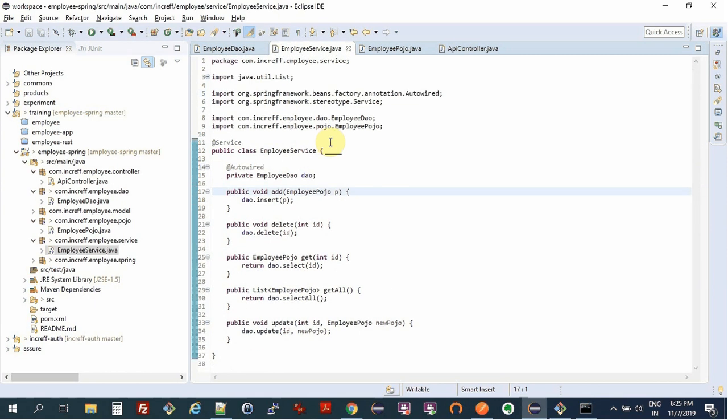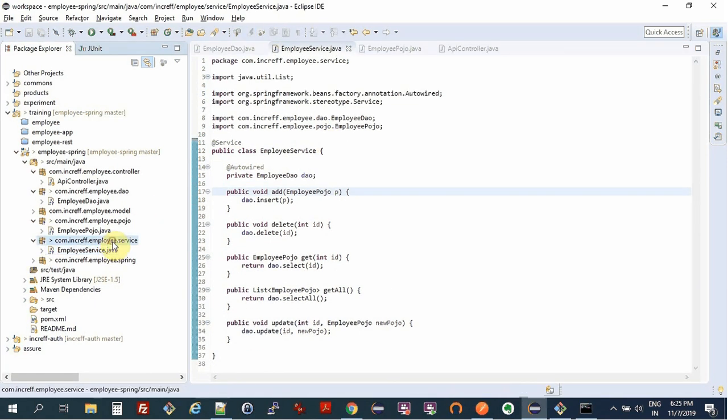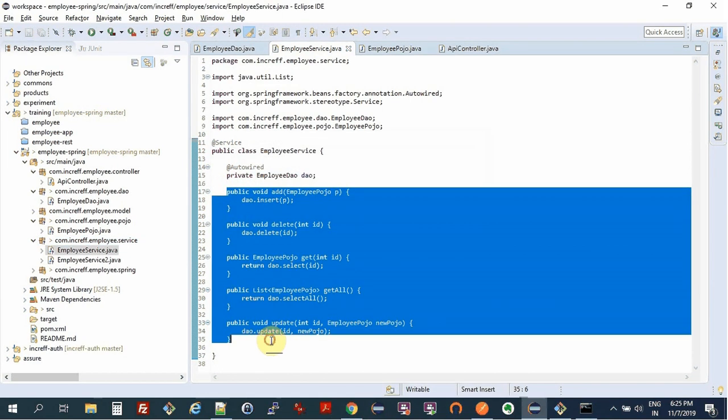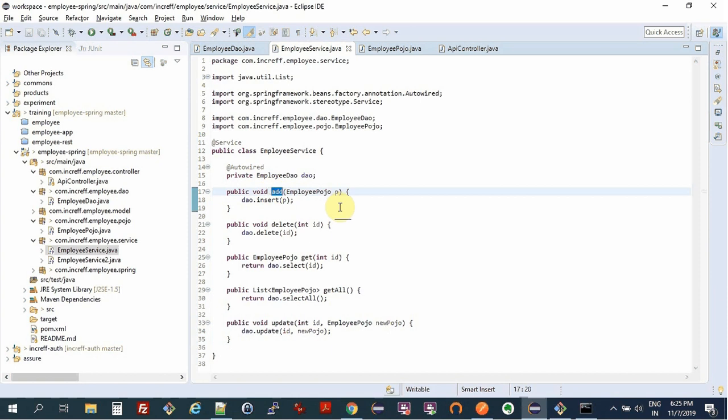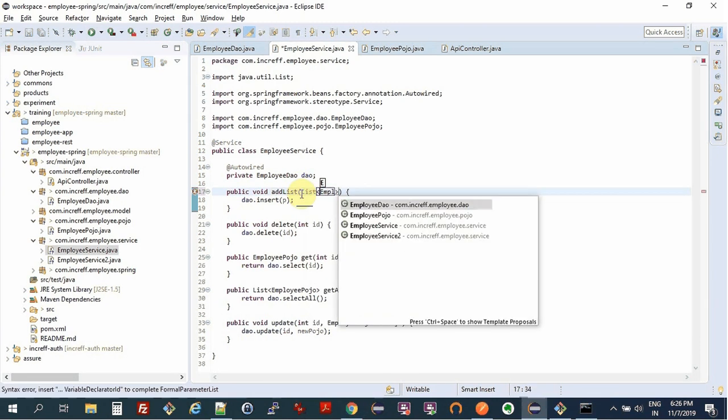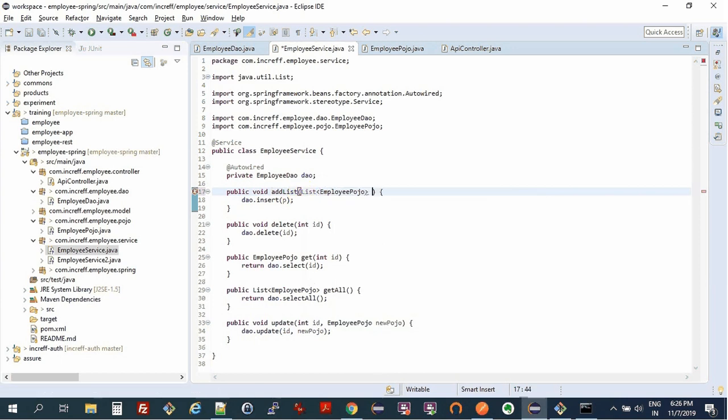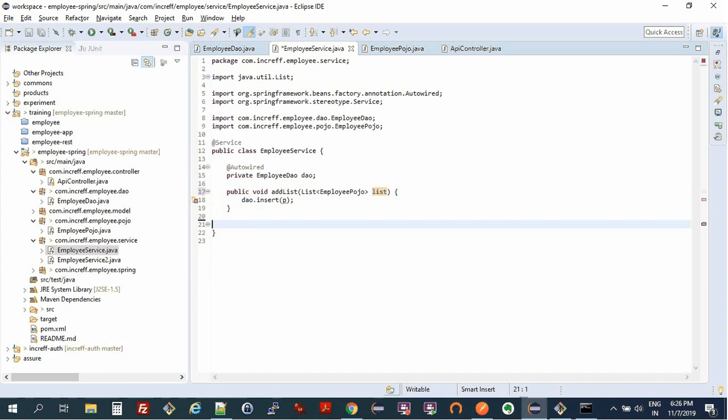All right, now if I have some other service, let's say employee service 2, maybe it does something else, right? So maybe it says add list, and we have list of employee Pojo, correct? Again, not a great example, but just trying to illustrate over here.